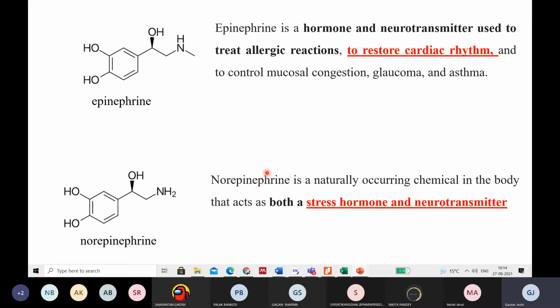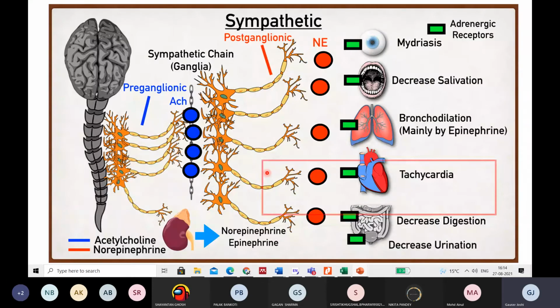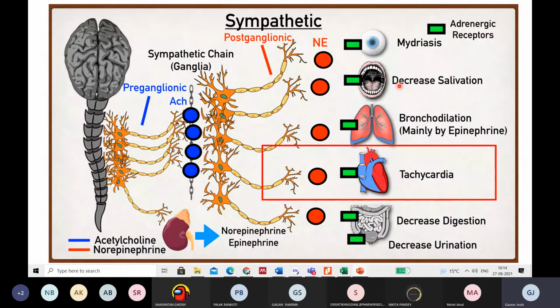Now, what other things may norepinephrine do? Dilation, decreased salivation. Opposite of acetylcholine, basically it will do bronchodilation, tachycardia, decreased digestion, decreased urination. All these are the roles of norepinephrine, right? What happened to this now?